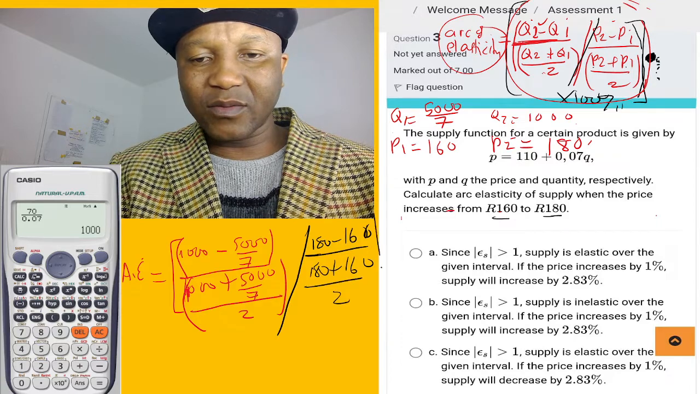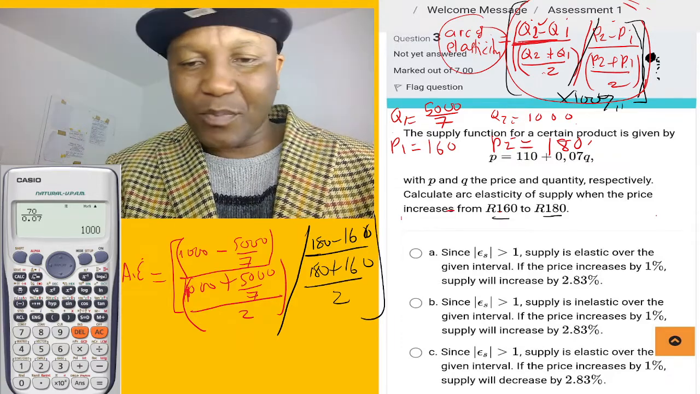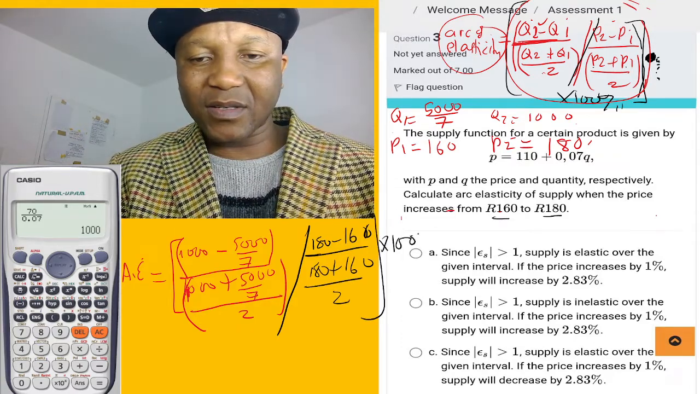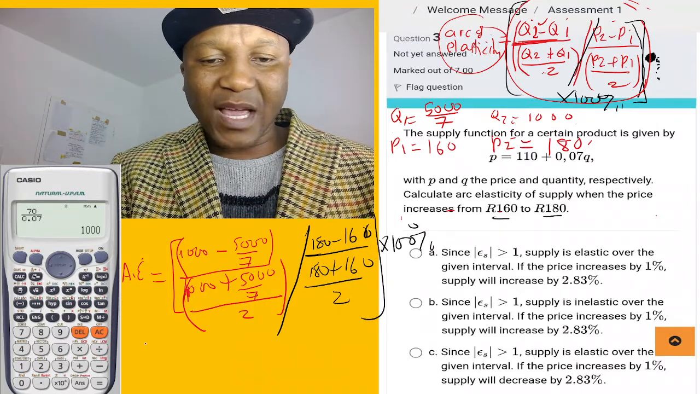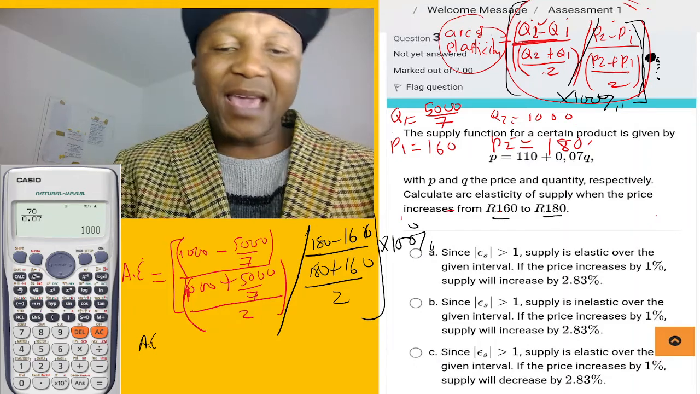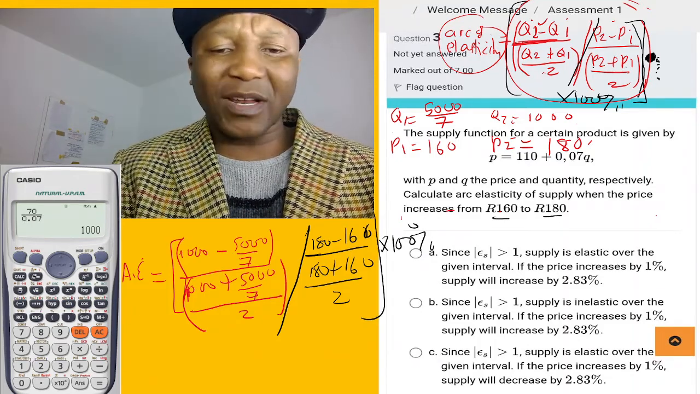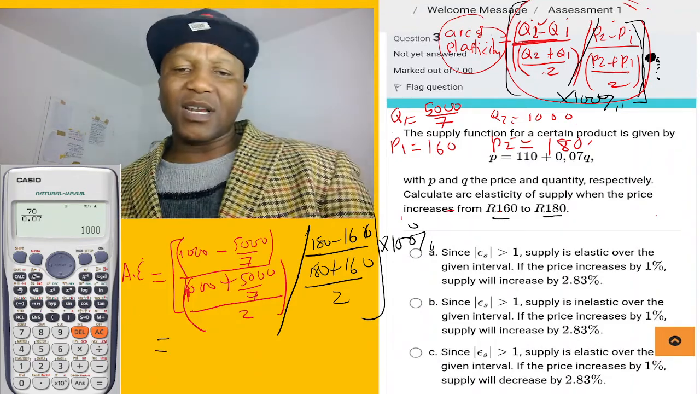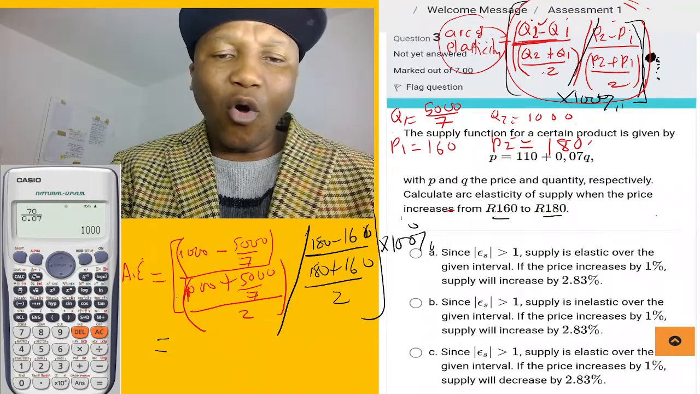And they divide by 2. And then you multiply by 100, like I say, 100%. So now you can say arc of elasticity. You can say AE, arc of elasticity, or you can write all of it. Arc of elasticity. Now we go plug all this in the calculator.